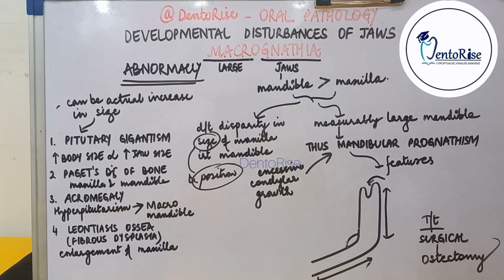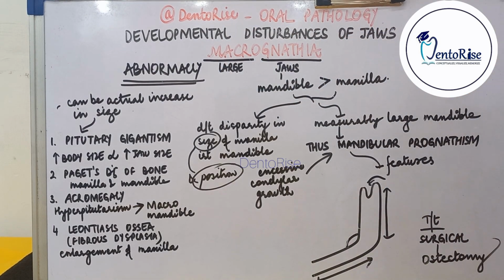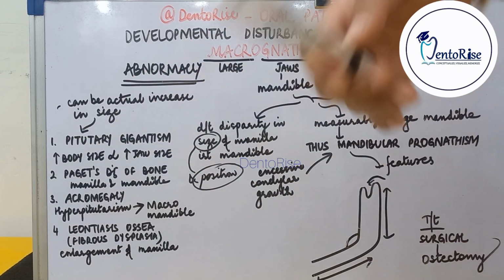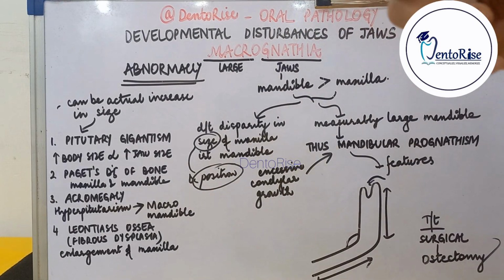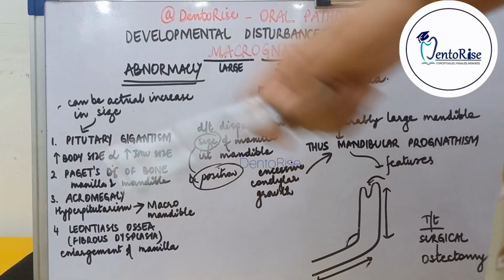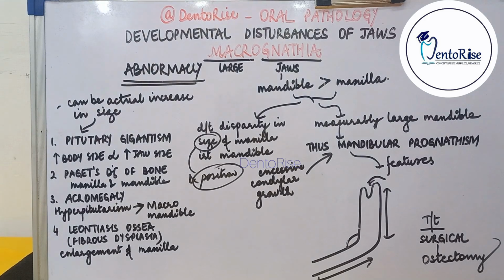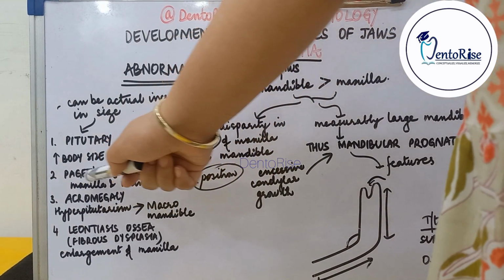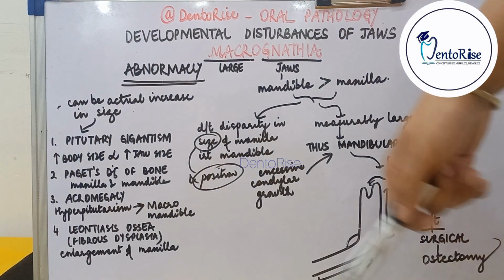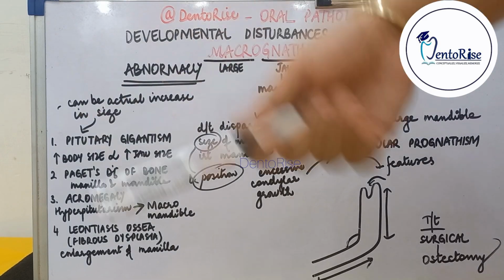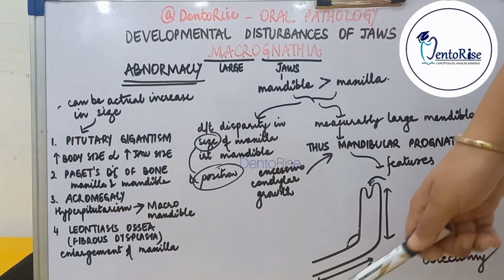The jaws can increase in size because of certain conditions. The first condition is pituitary gigantism, wherein there is an overall increase in the size of the body, and thus increase in the jaw size is proportional to the increase in the body size. The second condition is Paget's disease of the bone, wherein there is an overgrowth or increase in the size of both the maxilla as well as the mandible.